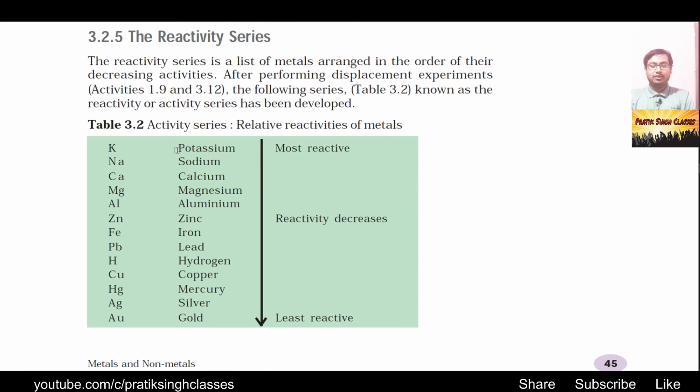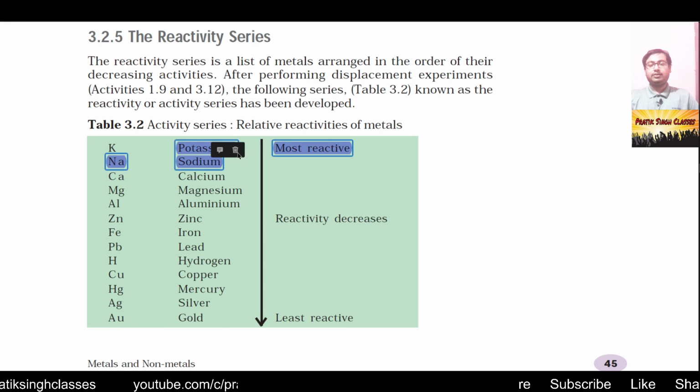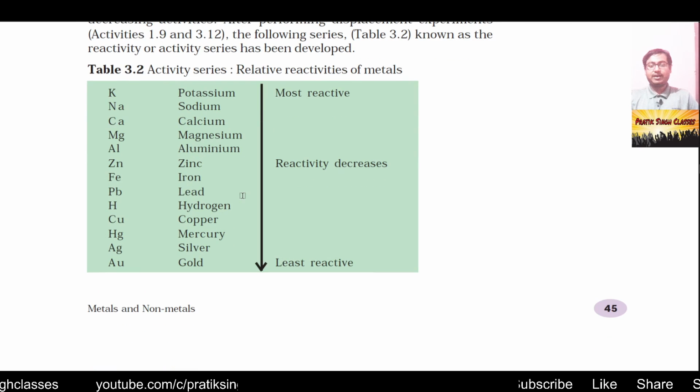The most reactive is potassium, then sodium, calcium, magnesium, aluminium, zinc, iron, lead, hydrogen, copper, mercury, silver and gold. You don't need to remember this whole series. The only thing we have to remember here is the first two and last two: potassium and sodium are highly reactive elements, so highly reactive that they can even react with water and catch fire. And the two least reactive metals are silver and gold. So this is the reactivity series of metals.